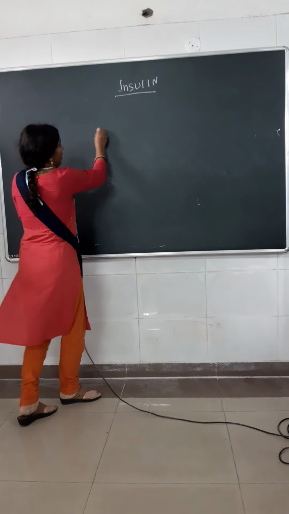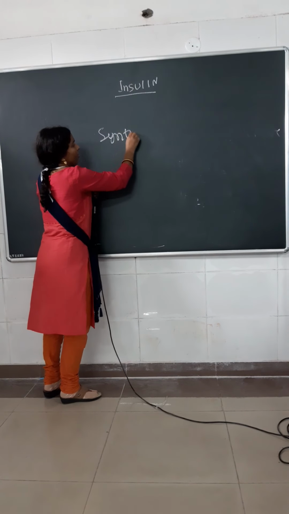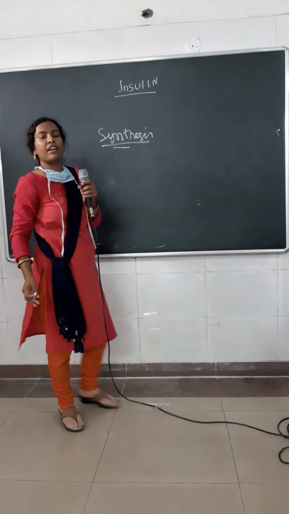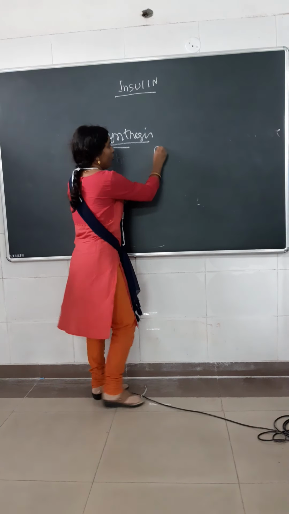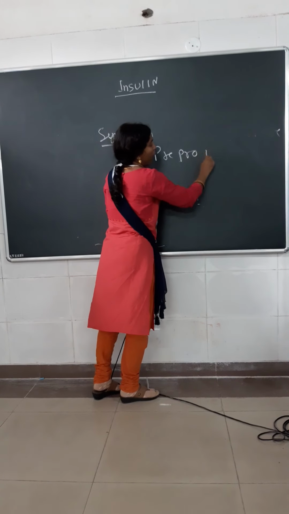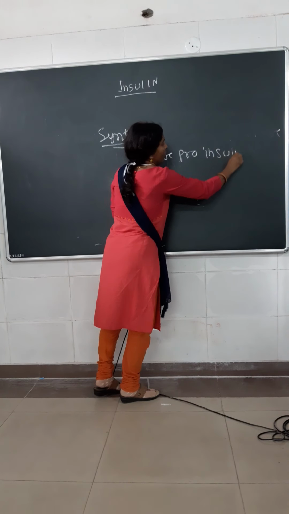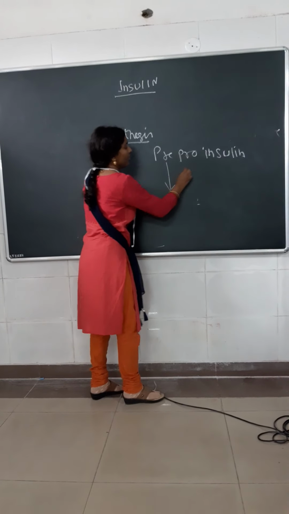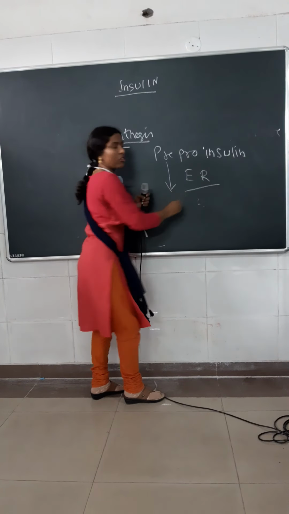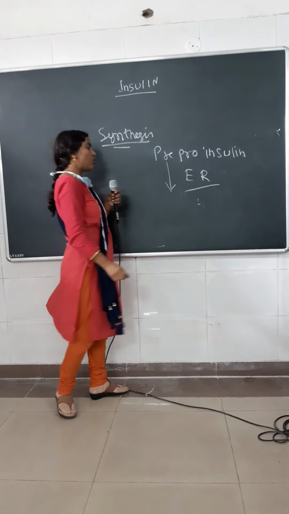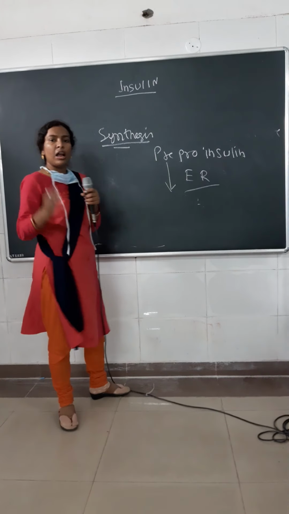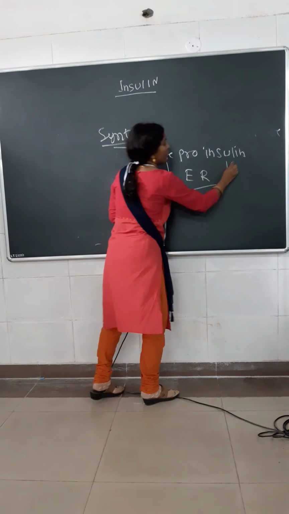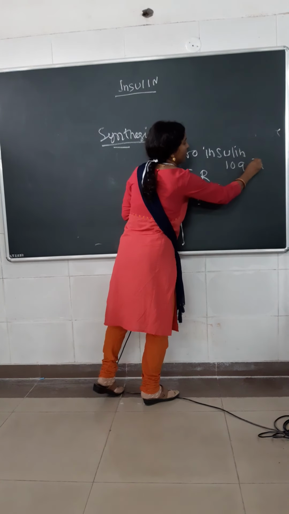Now the synthesis of insulin. Insulin is synthesized from the pancreatic beta cells in the form of pre-proinsulin. Then it comes into the endoplasmic reticulum, and in the endoplasmic reticulum the signal peptide, or the leader sequence, is removed. This pre-proinsulin contains 109 amino acids.